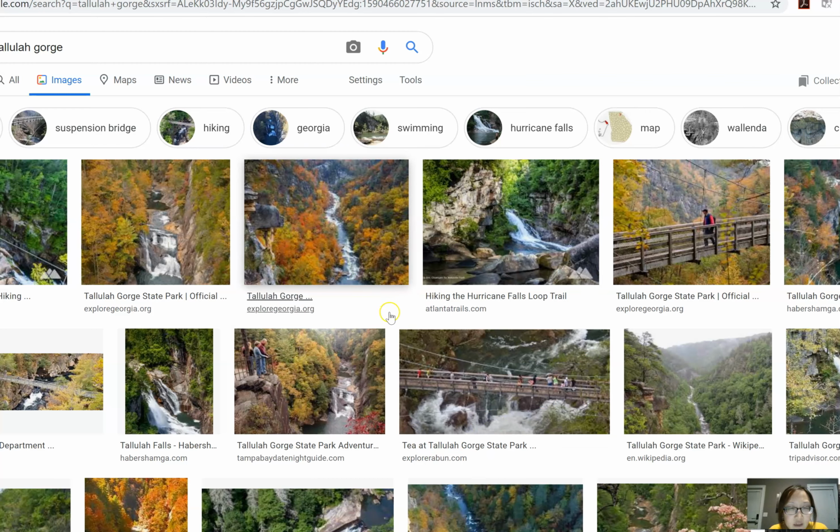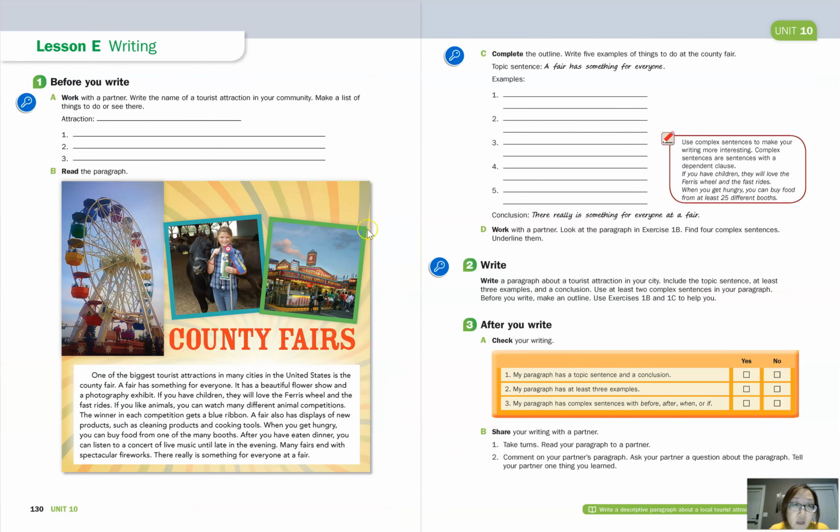I don't think you have to get the permit to see this view, because the permit is for going across the river, and it's much longer. But I think anybody can visit this part of the canyon, this part of the gorge. But anyway, you can look up information if you haven't been there yet. And then, of course, Georgia Aquarium is another popular one.